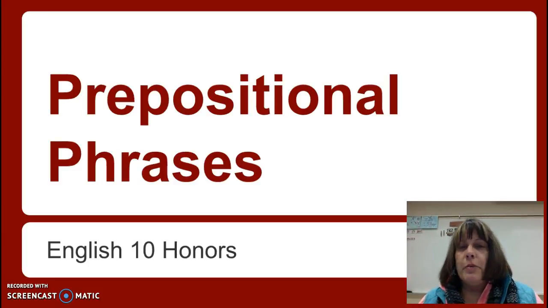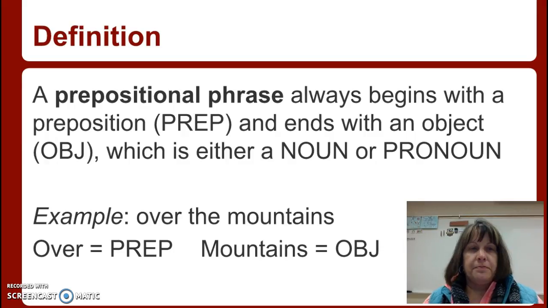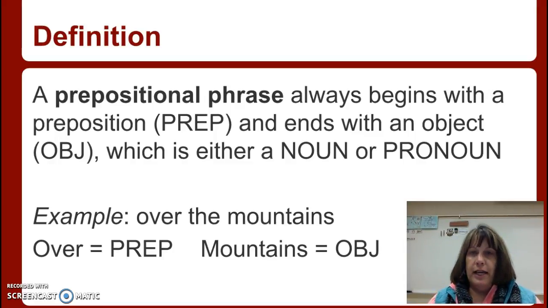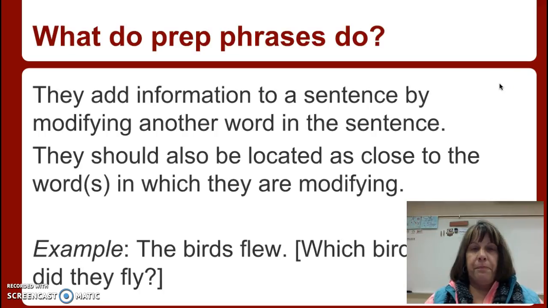Welcome to information about prepositional phrases. So a prepositional phrase always begins with the preposition and it ends with the object, which is either a noun or a pronoun. So for example, you have over the mountains. So over is your preposition, mountains is the object. The word the is an adjective, specifically an article.